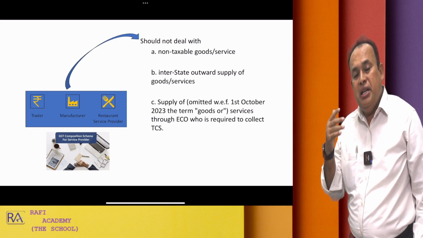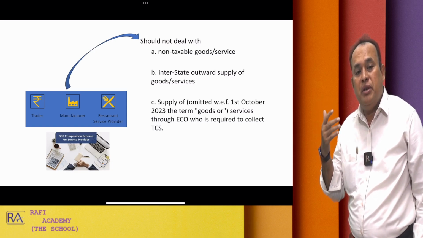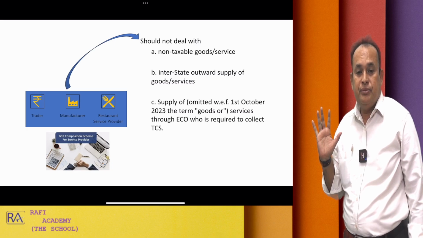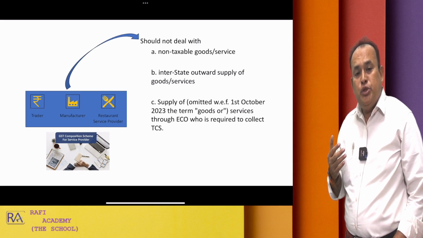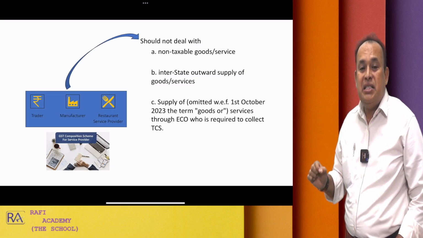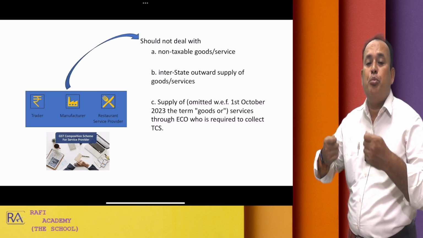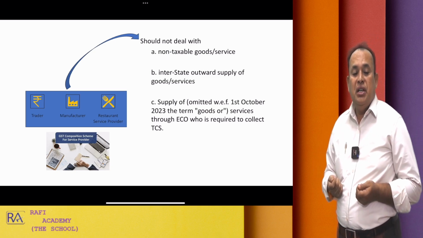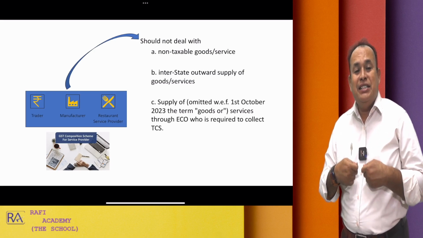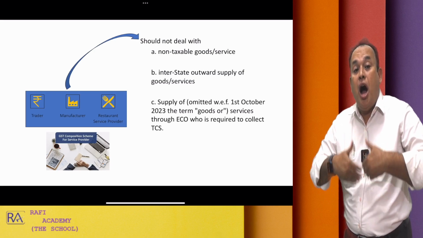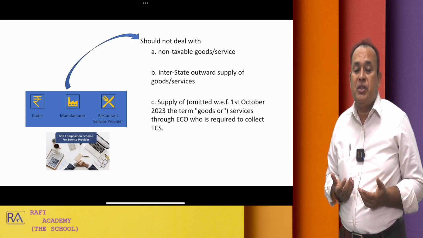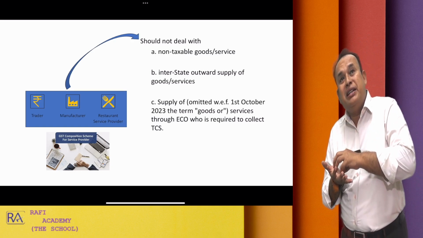They should not be a seller of alcoholic liquor meant for human consumption. Should not be. They should not deal with interstate outward supply of goods or services. They should not sell the goods at interstate level.